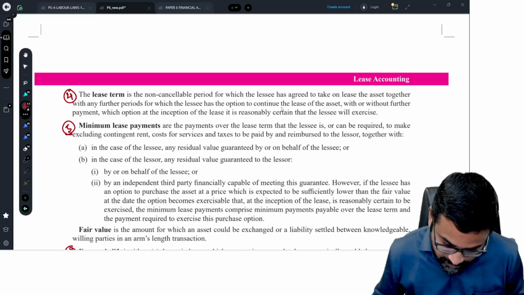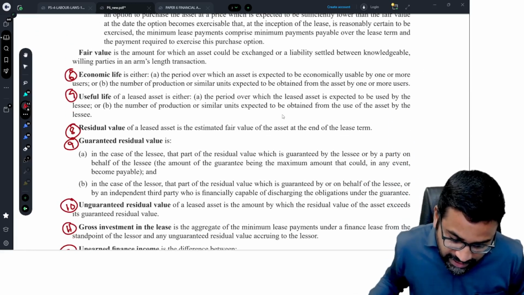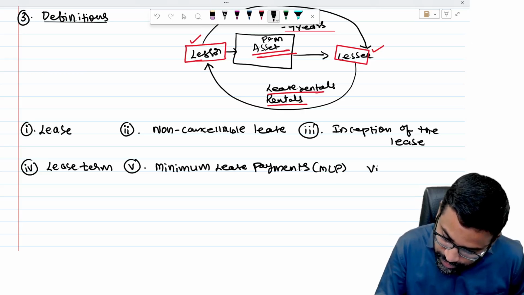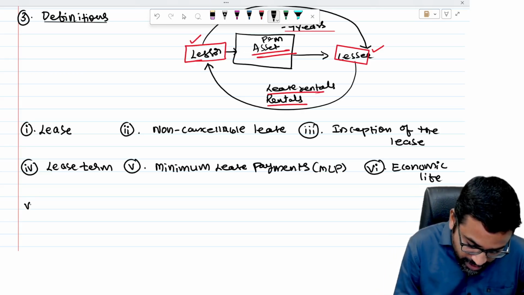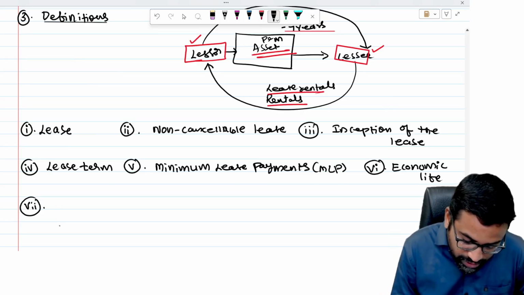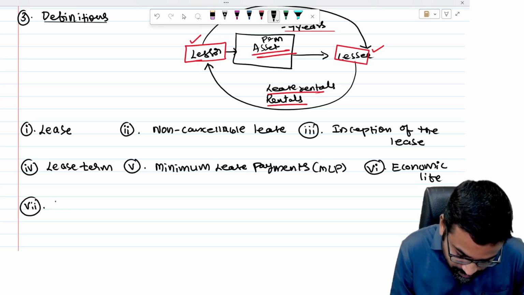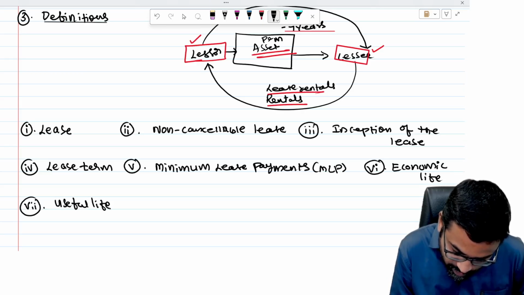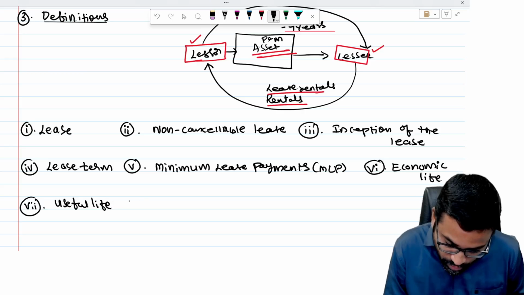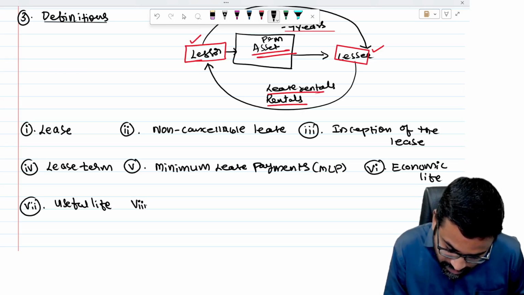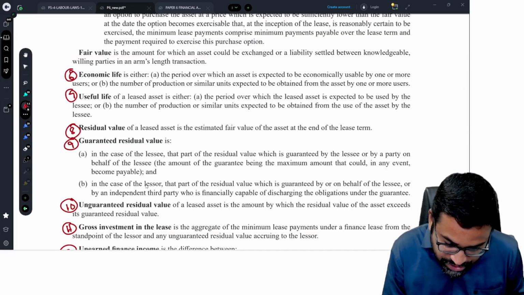Next, economic life. What is economic life? And next, what is useful life? So economic life, useful life. This is the seventh definition. Now the eighth definition is residual value.